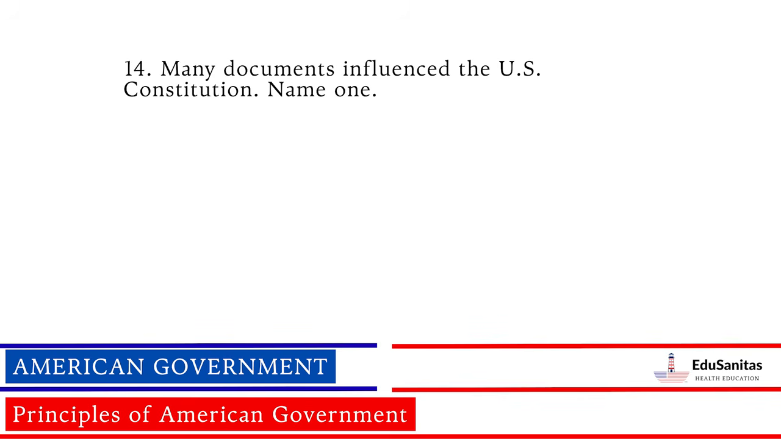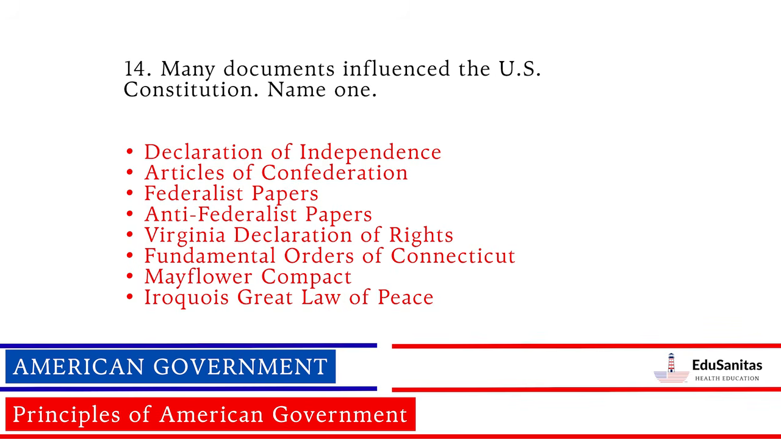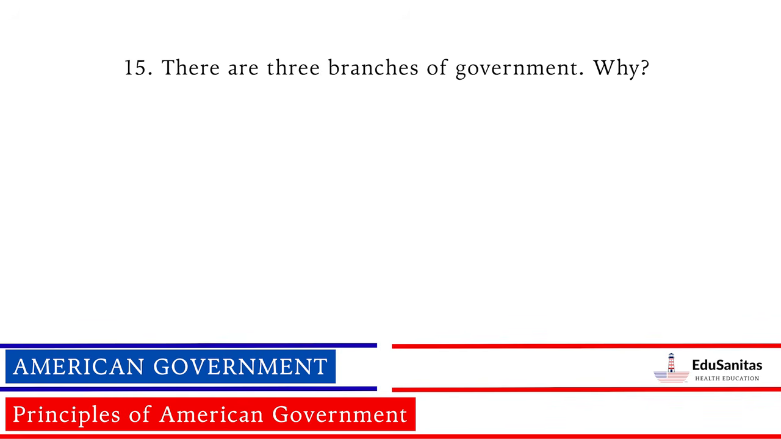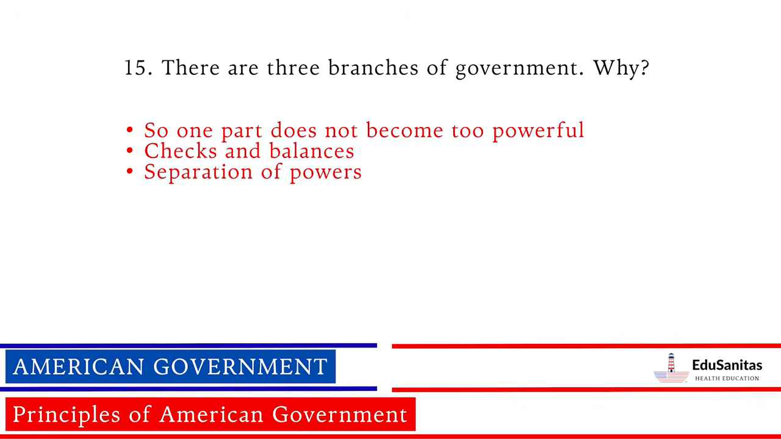Many documents influence the U.S. Constitution. Name one. Declaration of Independence, Articles of Confederation, Federalist Papers, Anti-Federalist Papers, Virginia Declaration of Rights, Fundamental Orders of Connecticut, Mayflower Compact, Iroquois Great Law of Peace. There are three branches of government. Why? So one part does not become too powerful. Checks and balances, separation of powers.